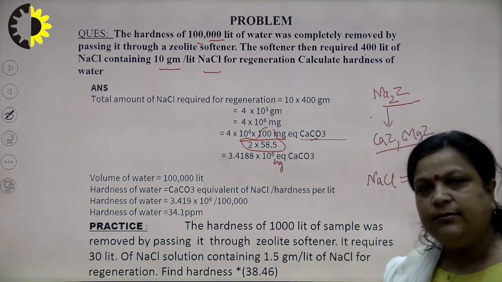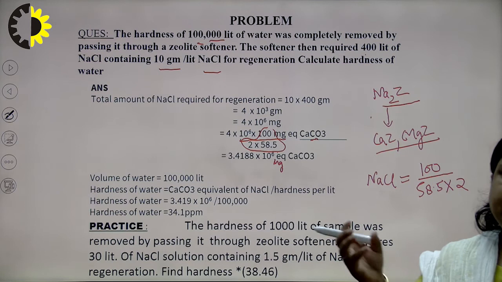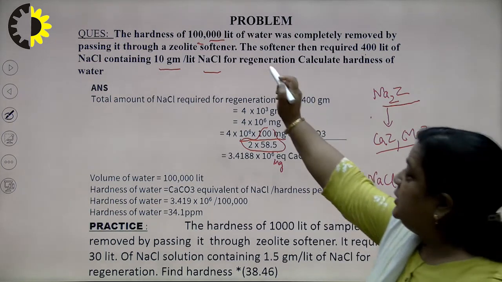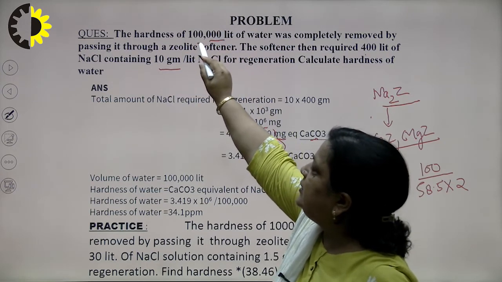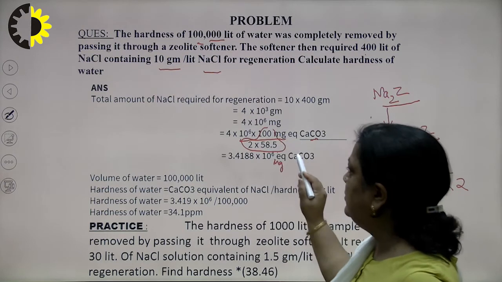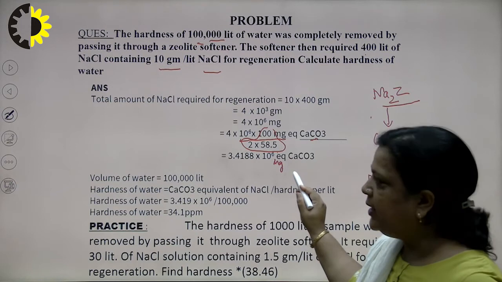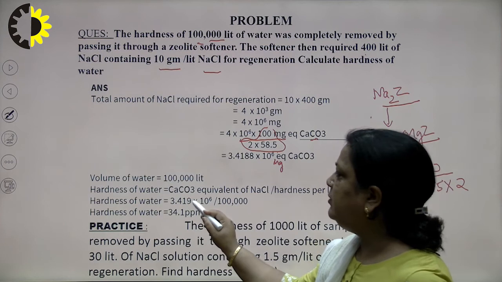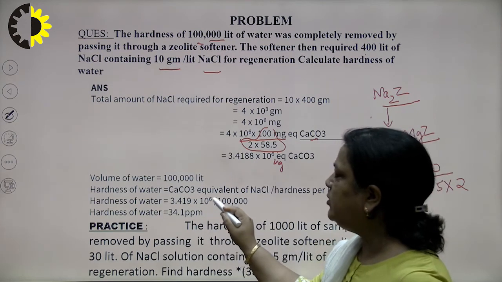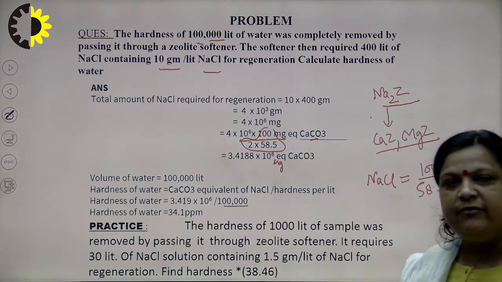equivalent to calcium carbonate. Milligram is here, equivalent calcium carbonate is here, and we basically take per liter. The total water volume is 10 to the power 5 liter. So, 10 to the power 5 liter volume of water consumes 3.419 into 10 to the power 6 milligram equivalent calcium carbonate of NaCl. So, for 1 liter it will be 3.419 into 10 to the power 6 divided by the volume of water, which is 10 to the power 5.